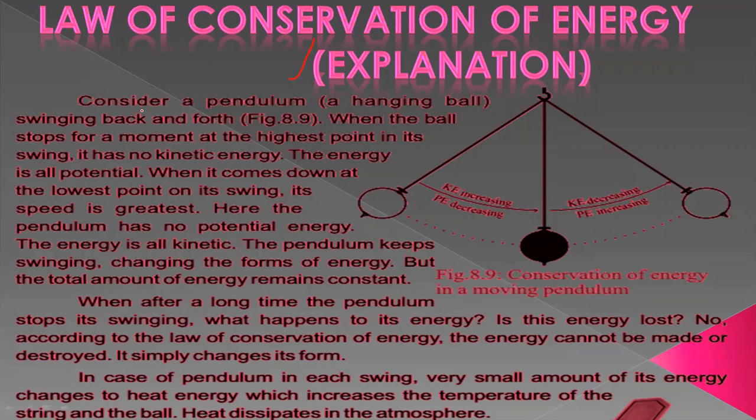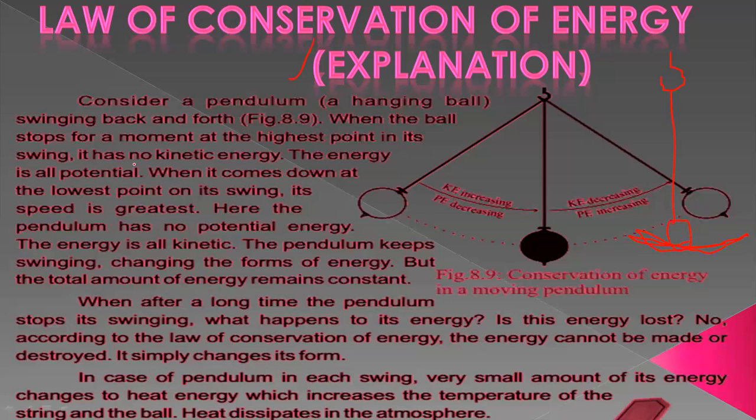Consider a pendulum. Pendulum means what? A hanging ball. If we hang a string with a hook, and at the end we tie a ball, a metallic ball made of metal, or any other ball, but metal is better, so this can be a pendulum. When you move this one, it moves for a longer period of time, forward and backward, forward and backward. So this is a pendulum.